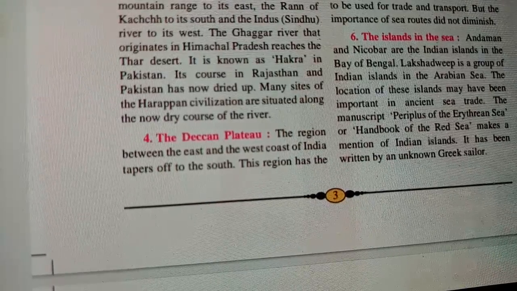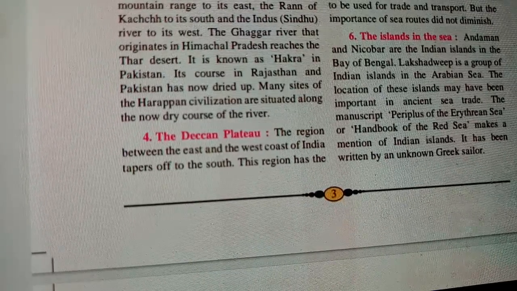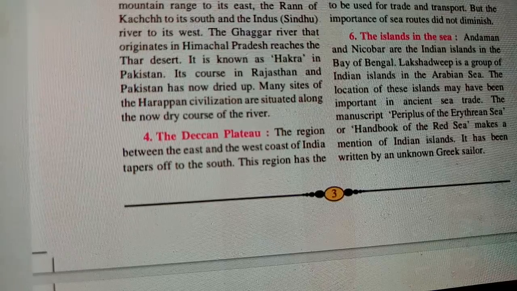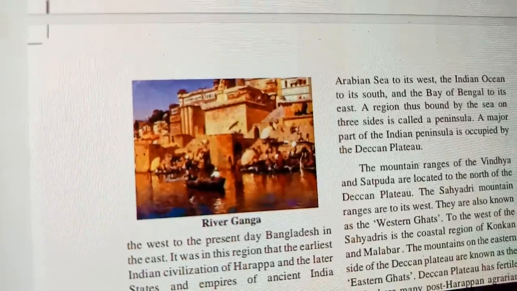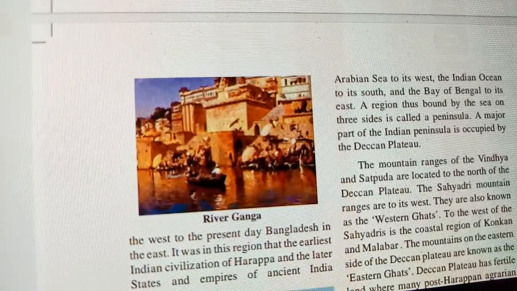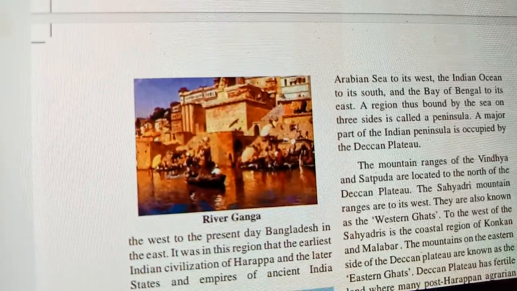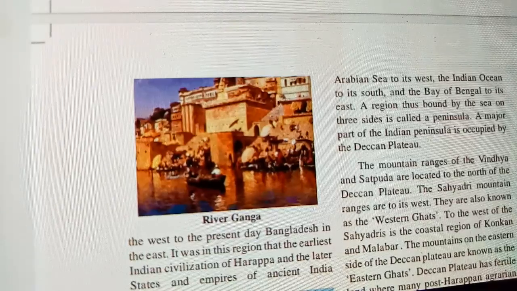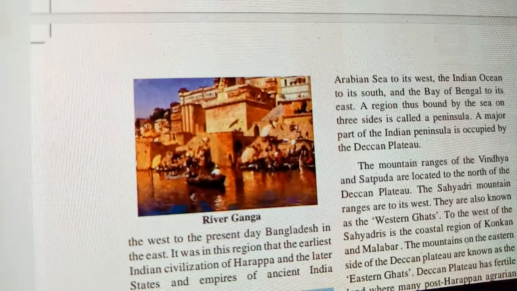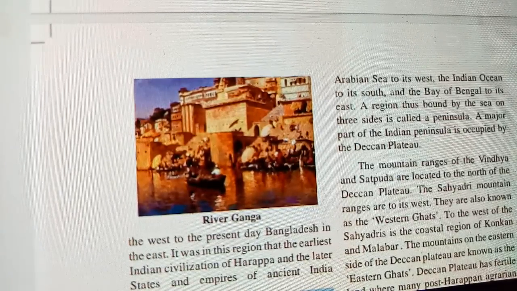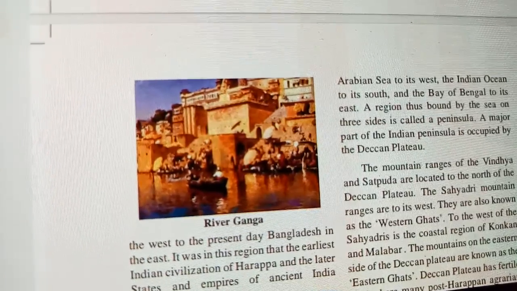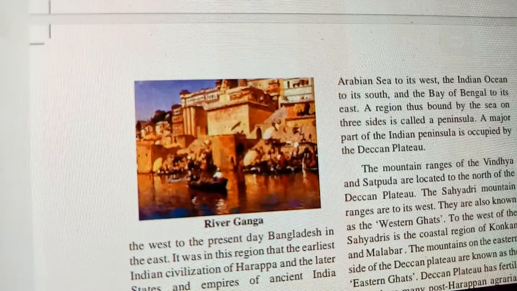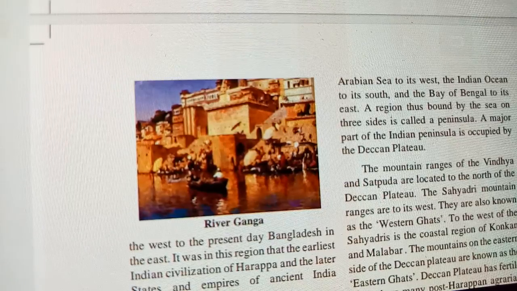Deccan Plateau. The region between the east and the west coast of India tapers off to the south. This region has the Arabian Sea to its west, the Indian Ocean to its south, and the Bay of Bengal to its east. A region thus bound by the sea on three sides is called a peninsula. A major part of the Indian peninsula is occupied by the Deccan Plateau.